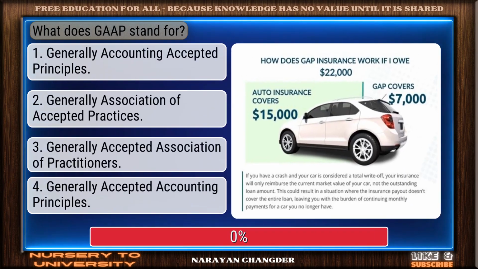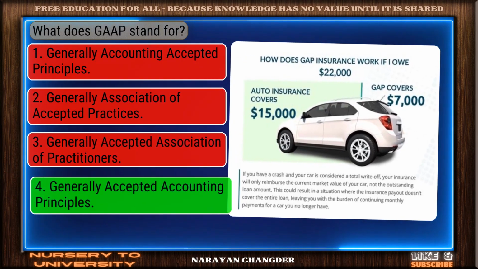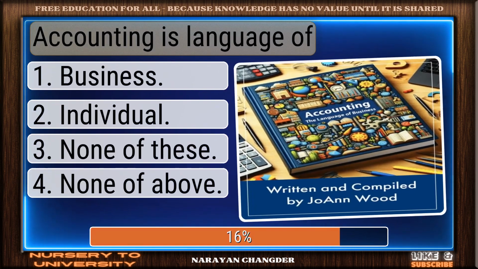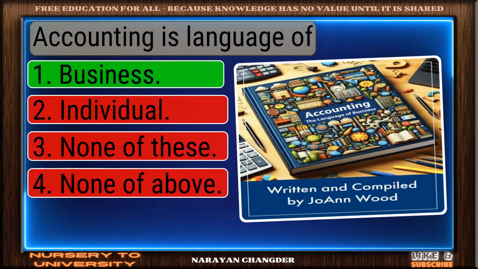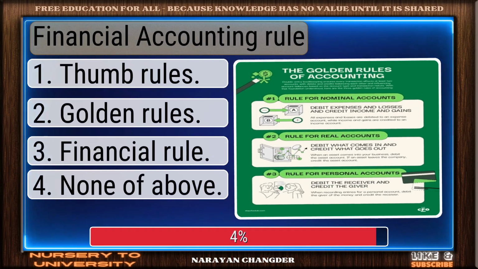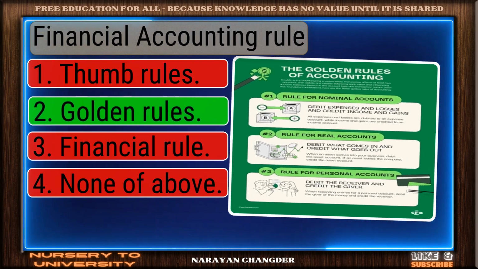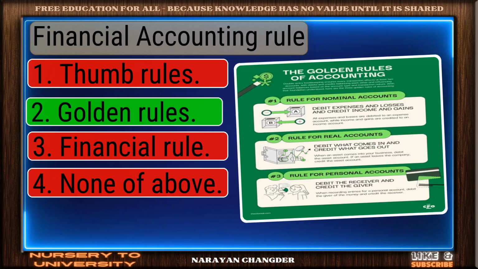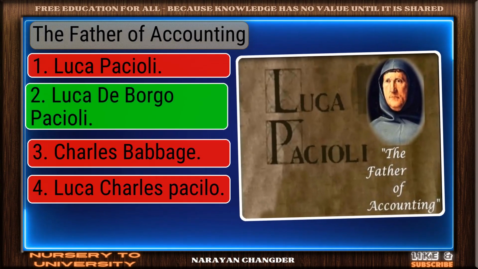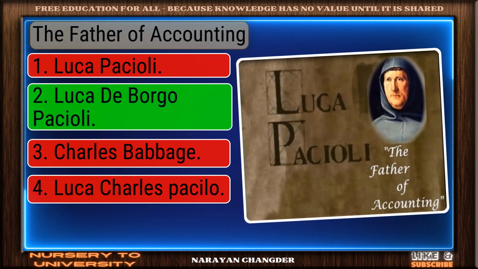What does GAAP stand for? Good job. Your answer, generally accepted accounting principles, works well here. Accounting is the language of. Perfect. Business is the correct choice. Financial accounting rule. You're right. Golden rules is the correct answer. The father of accounting? Exactly. Luca de Borgo Pacioli makes sense, and it is the right choice.